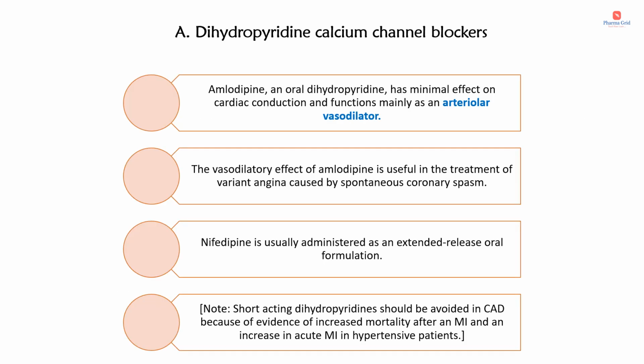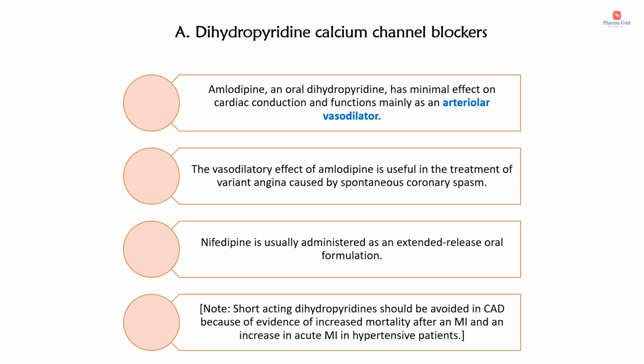Then about the dihydropyridine calcium channel blockers. Amlodipine, which is an oral dihydropyridine, has minimal effect on cardiac conduction and function. It mainly functions as an arteriolar vasodilator. The vasodilatory effect of amlodipine is useful in the treatment of variant angina caused by spontaneous coronary spasm.